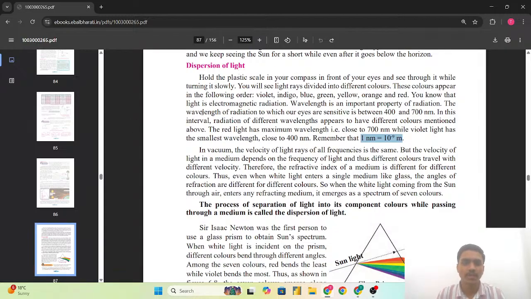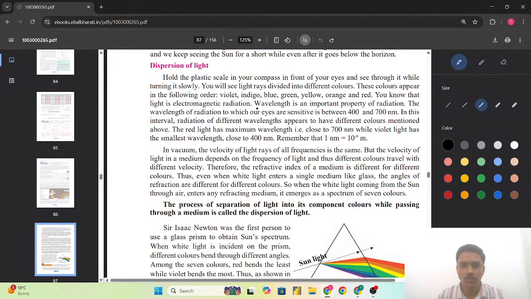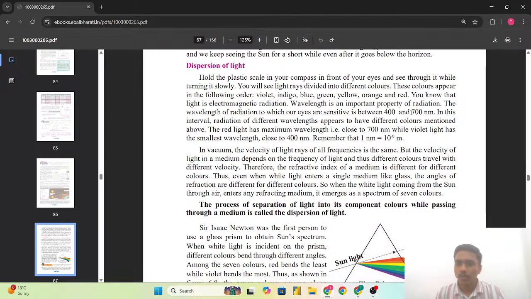But you know that light is electromagnetic radiation. Wavelength is an important property of the radiation. So again we have got two fill in the blanks here, and complete the following. They may ask in the exam: light is electromagnetic radiation and wavelength is an important property of the radiation. Wavelength is denoted by lambda, as we have seen about this representation also in the lower classes.